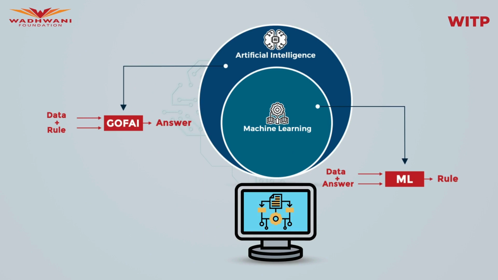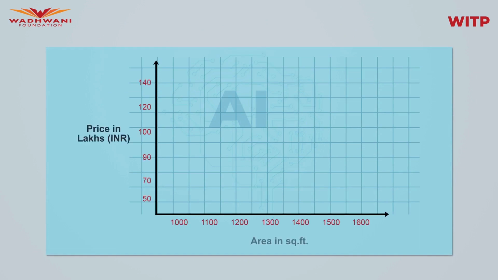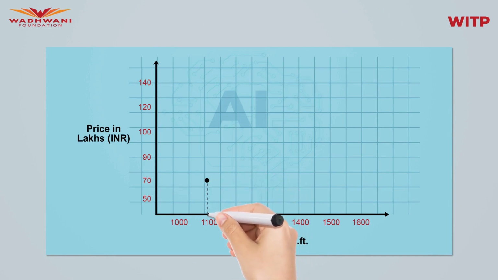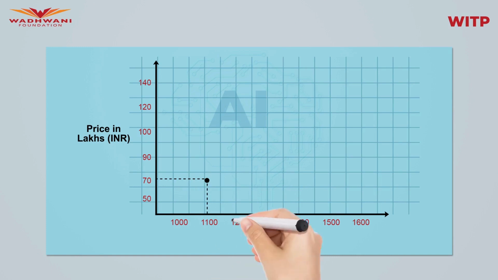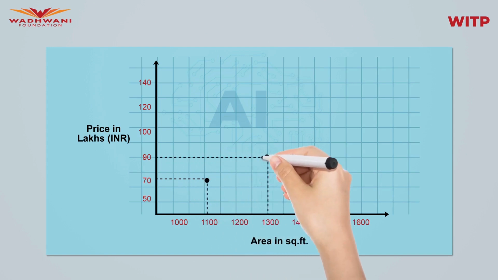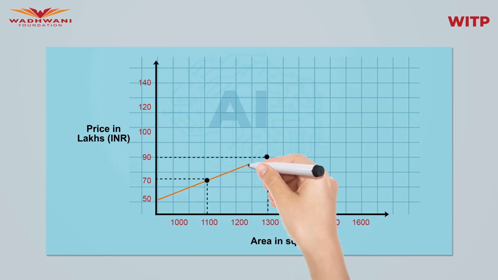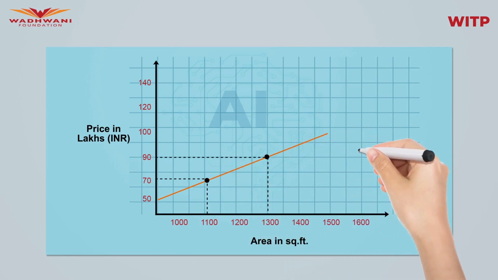Let's understand this with an example. Let's say we want to find the relationship between house prices and house area in New Delhi. So we feed in some data to our algorithm. We say, for house number 1, this is the area and this is the price. Similarly, we add information about house number 2. With these 2 points, our model may say, there is a straight line relationship between house area and house price